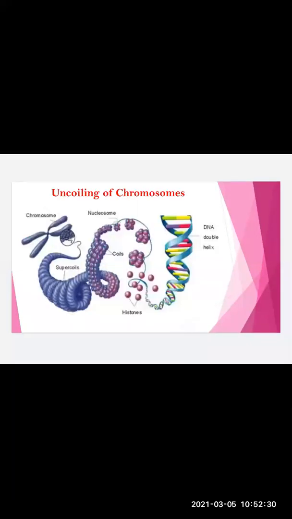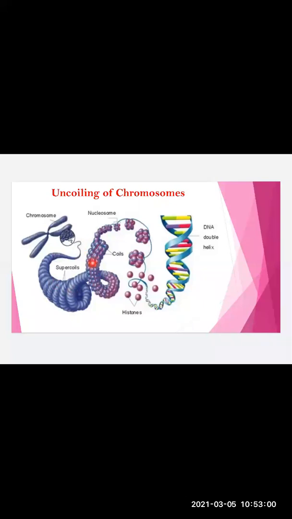Now we will see uncoiling of chromosome. In yesterday's lecture, the chromosome part was done in detail. Now here what we do is we start unwinding this chromosome and we'll see what happens. We have a chromosome over here, and I take one thread of the chromosome and I start unwinding it. And when I unwind the chromosome, I can see a supercoil over here.